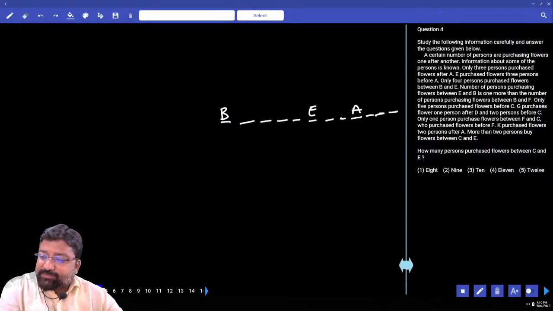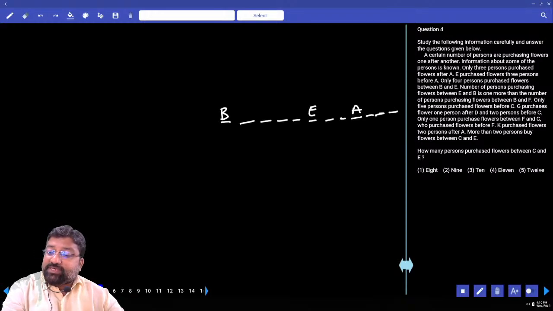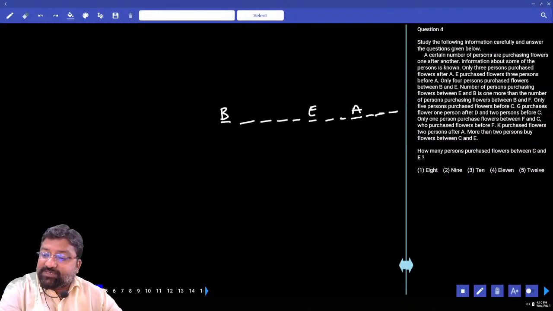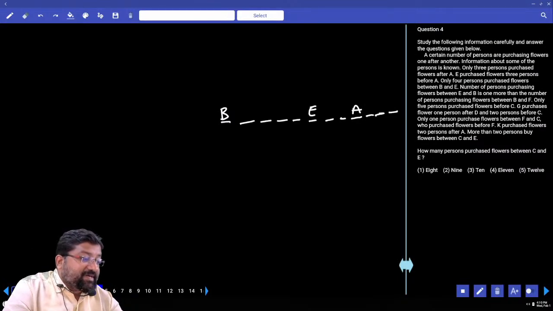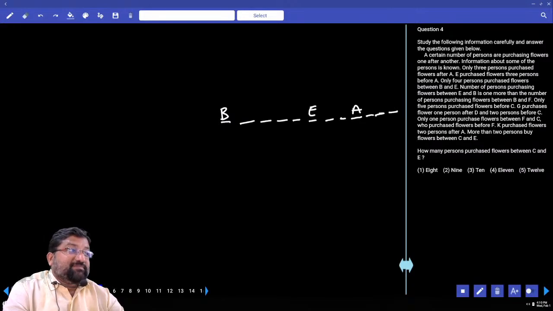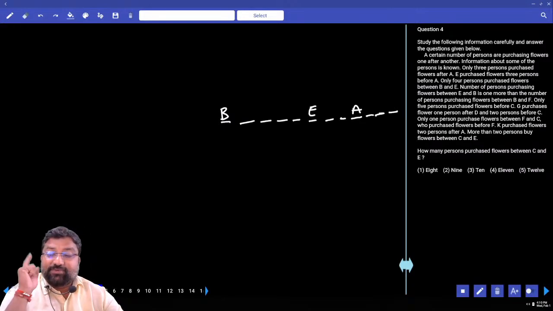The number of persons purchasing flowers between E and B is 1 more than the number of persons purchasing flowers between B and F. Now how many between B and E? 4. This 4 is 1 more than B and F. And how many between B and F? 3. No, look again, read again, not 5.